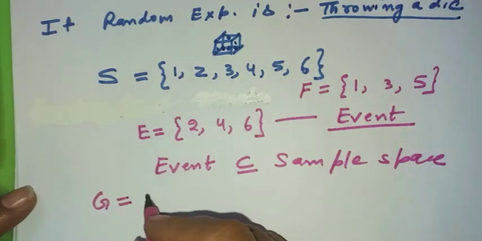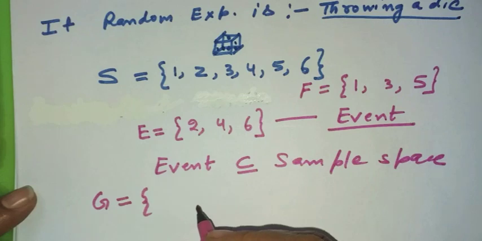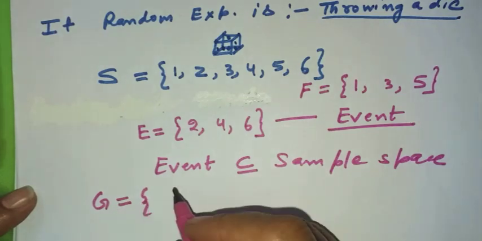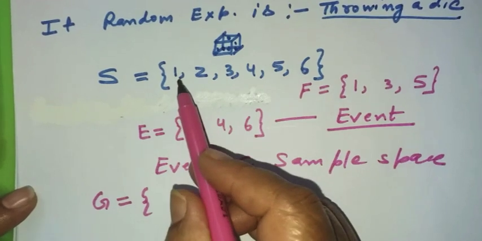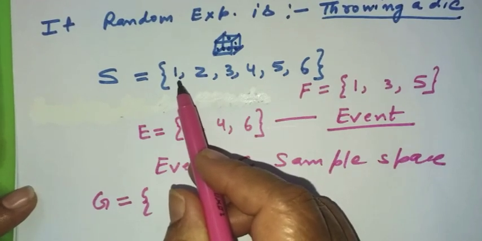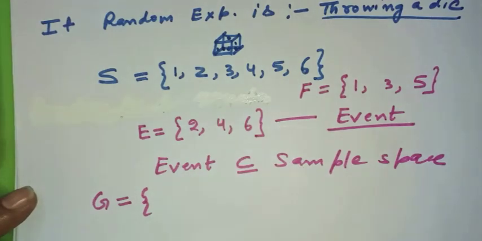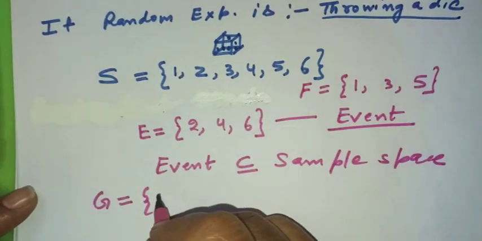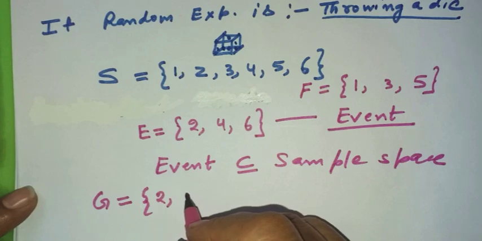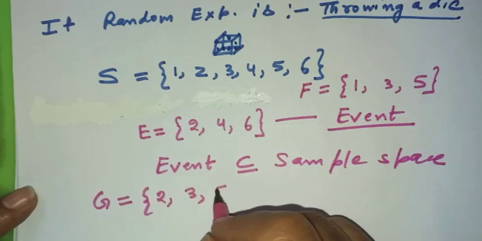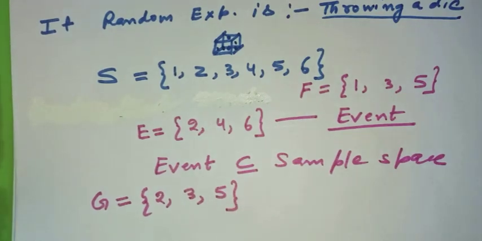So you can denote another subset by G, and let me take prime numbers in this. One is neither prime nor a composite number. So I can take 2 here, and then 3 here, and then 5 here. Likewise, any subset of a sample space is called an event. So till now we have revised all the basic definitions that we are going to use in probability.